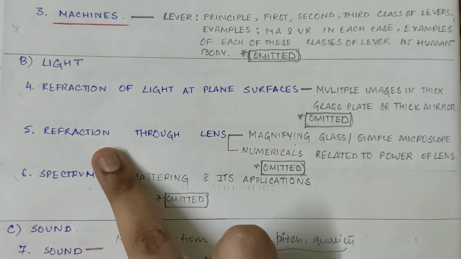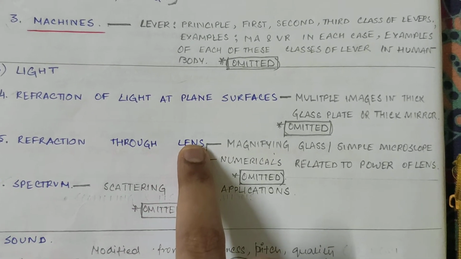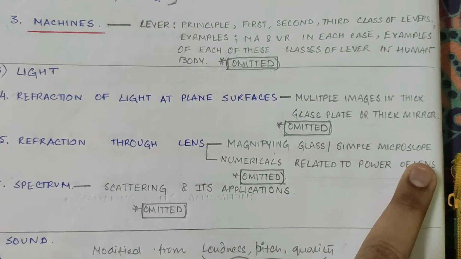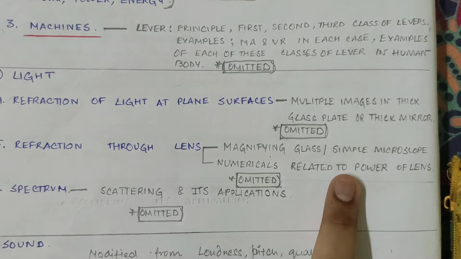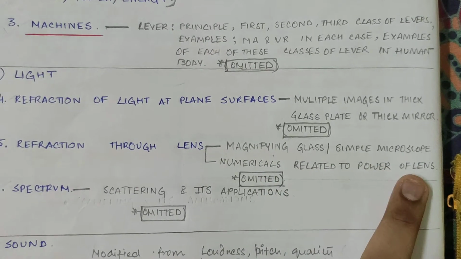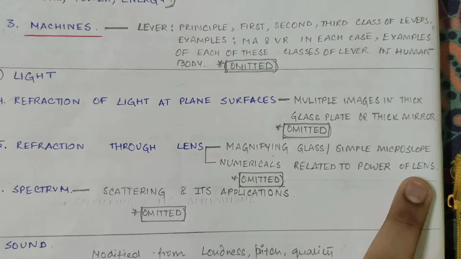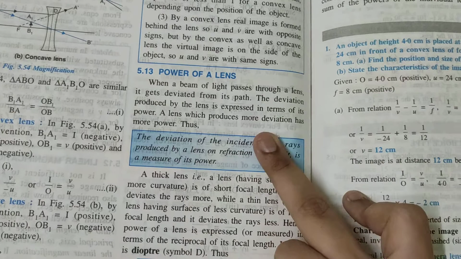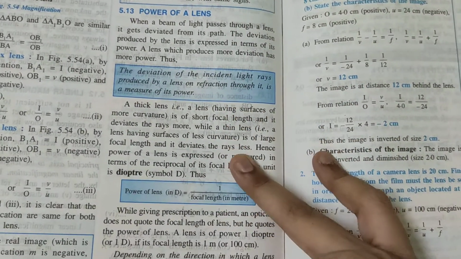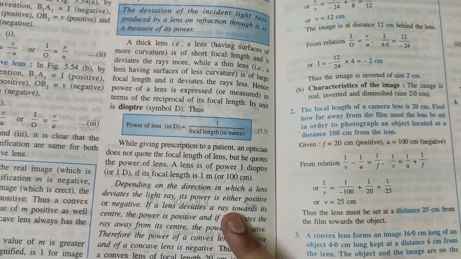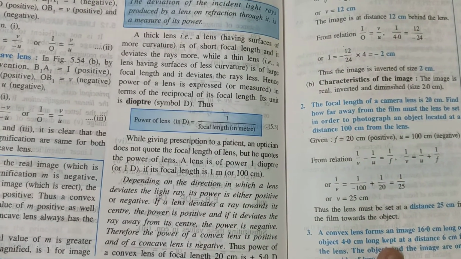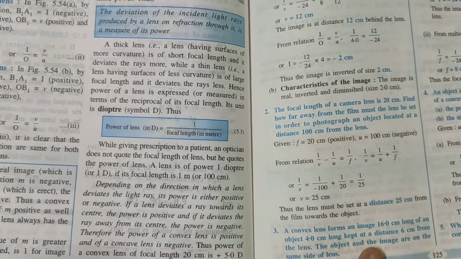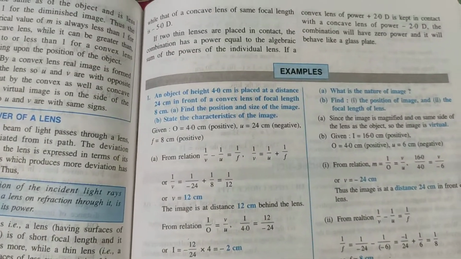From chapter 5, refraction through lens, you will find magnifying glass or simple microscope, that has been omitted. Also, numerical problems related to power of lens have been omitted. That means you have to know the basic meaning of power of lens and all these things. That is how the power of lens depends on the radius of curvature or the thickness of the lens. The basic understanding of power of lens and the thickness of lens.